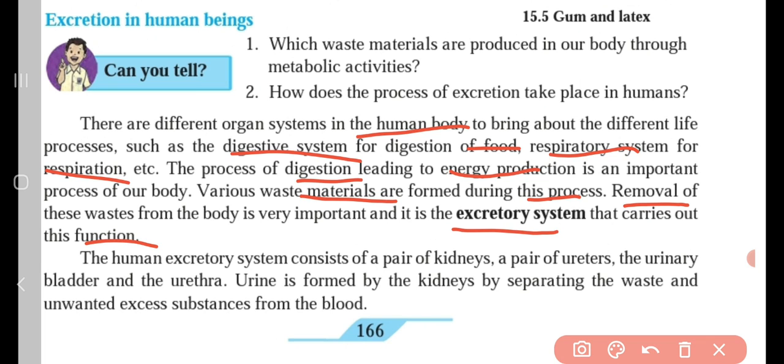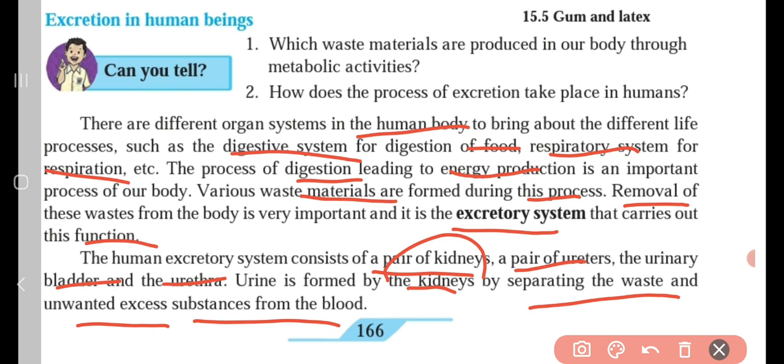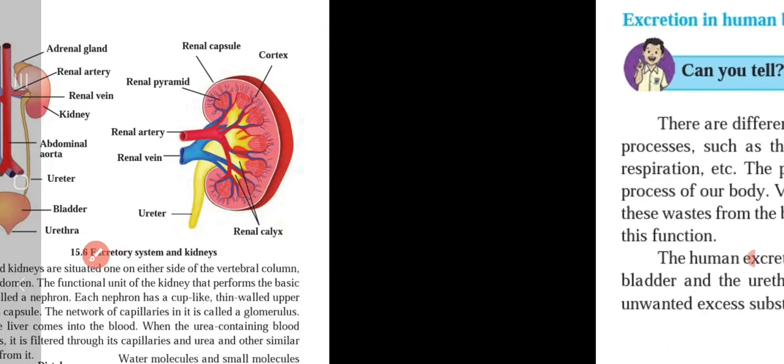So the human excretory system consists of a pair of kidneys. Very important, you should remember this: the human excretory system consists of a pair of kidneys, and then it has a pair of ureters, the urinary bladder and urethra. Urine is formed by the kidneys, which separate the waste and unwanted excess substances from the blood. So we can say the excretory system is a system in the body where blood gets filtered. Now let us see that.